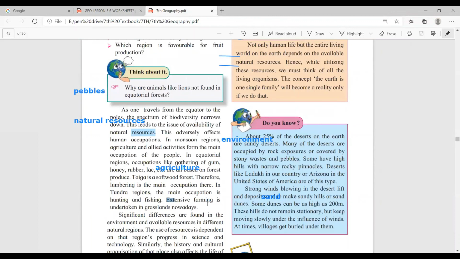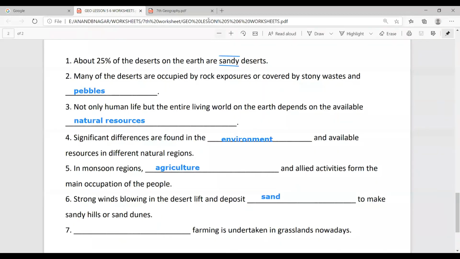See, extensive farming is undertaken in grassland nowadays. This is the sentence you will get the answer from, that is extensive. Extensive means profitable, which can be used for earning money, and many crops are grown on it throughout a year. So right here, answer extensive. Okay, so this all is completed.